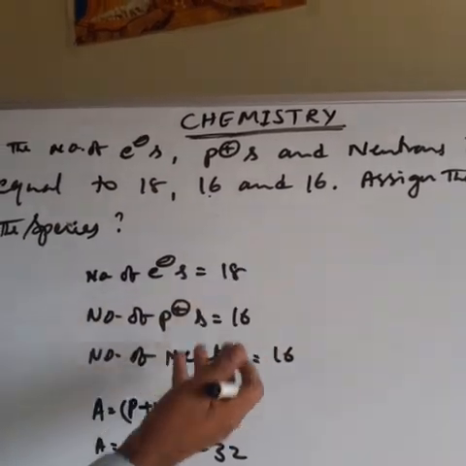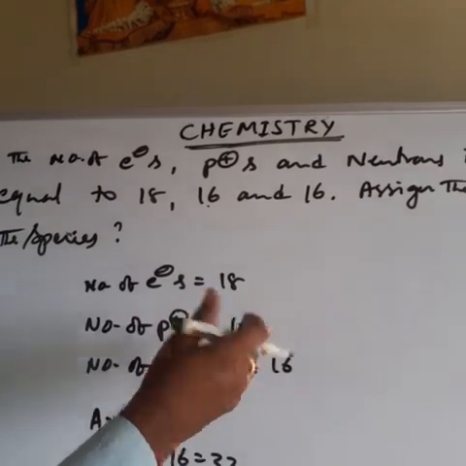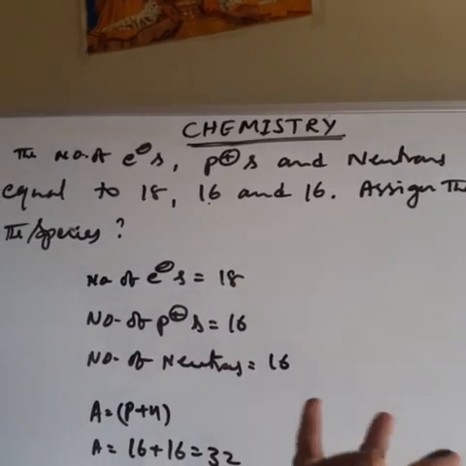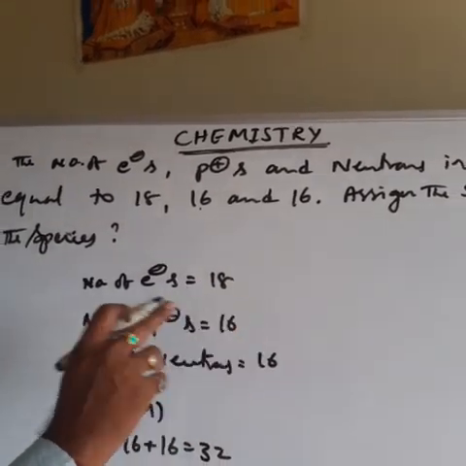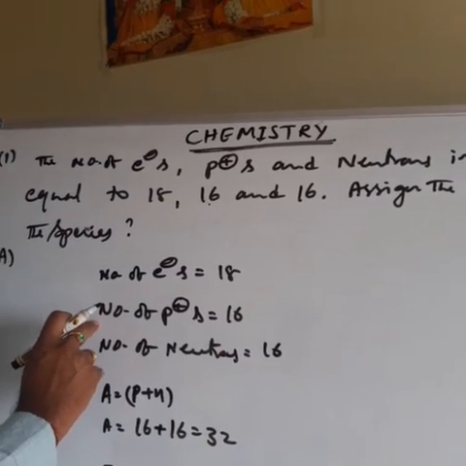That's why the electron number will be different. But the atom does not gain or lose protons. That's why the proton number is constant. So atomic number is equal to the proton number.